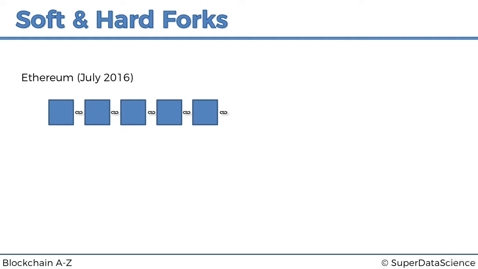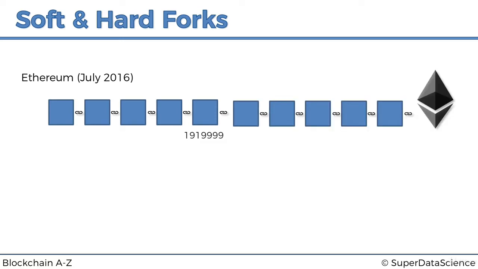Ethereum in July 2016 at block number 1,919,999. What they did is they introduced new rules that would allow them to reverse the logic in the contract that allowed the attacker to steal the ether from the DAO. And that turned into a hard fork, and we'll talk about exactly what a hard fork is, but after that the Ethereum chain continued and they reversed the funds and returned them back to the people that contributed them and closed down the DAO.